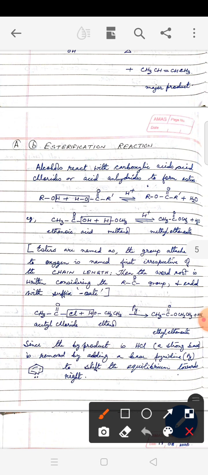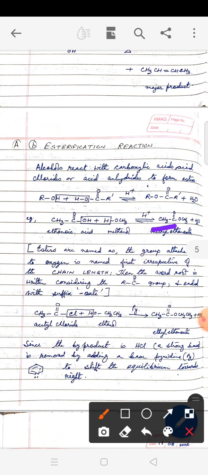Now, depending on the acid and the alcohol, we have to name the ester. For our sake, we have taken ethanoic acid and methanol. You can see here the group which is attached to the singly bonded O has to be named first, irrespective of how many carbons are attached to it.